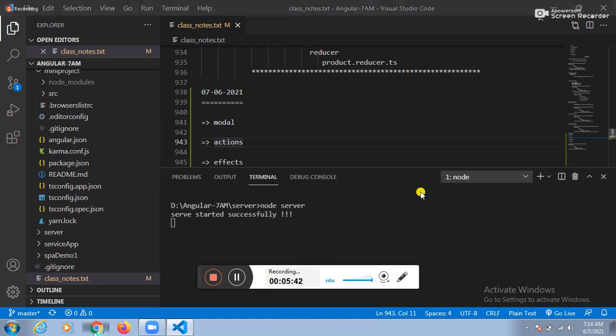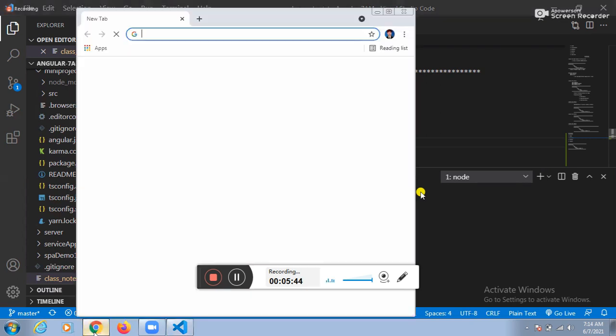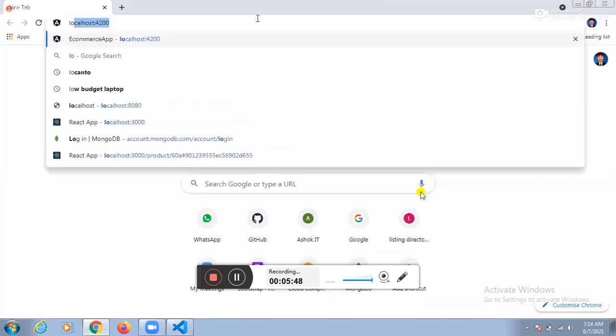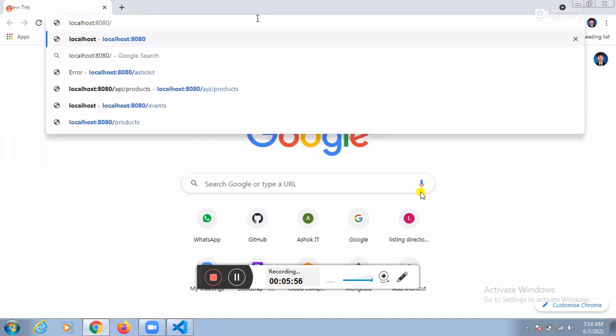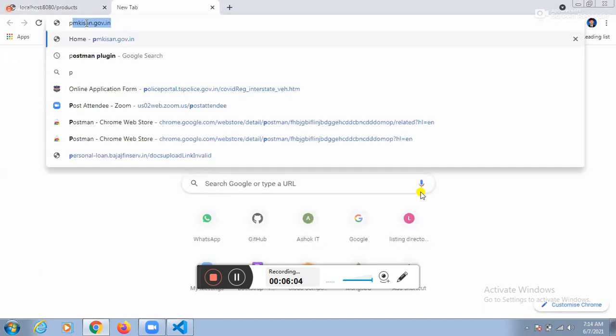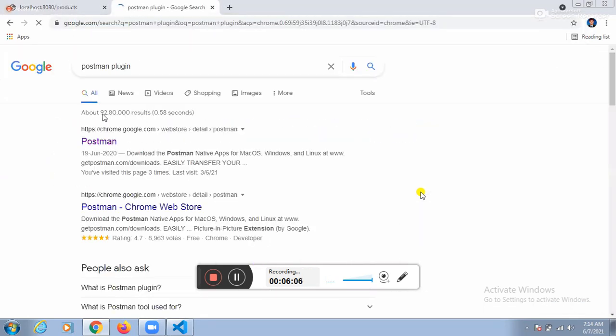Can I execute the API? localhost:8080/ and next is products. Unauthorized user. Why? Token. Can I open Postman?